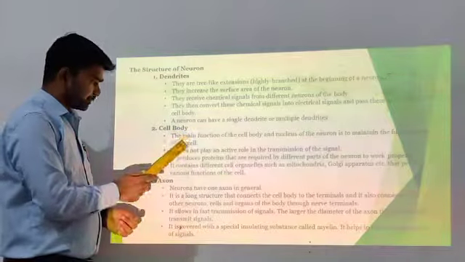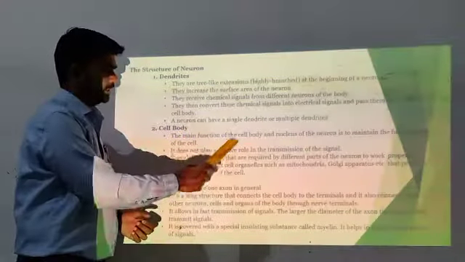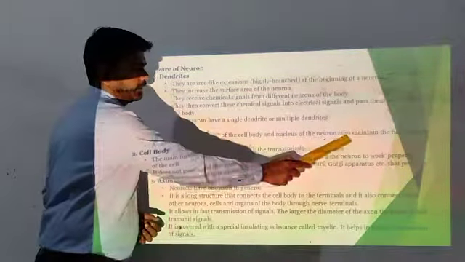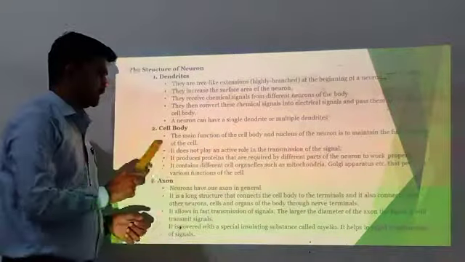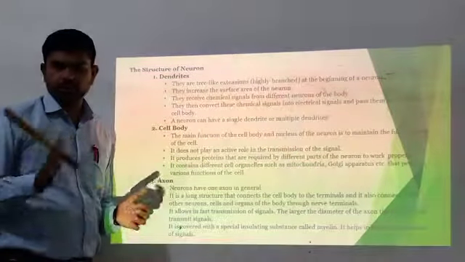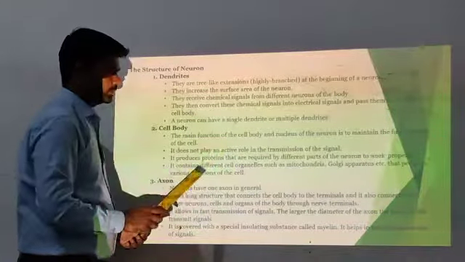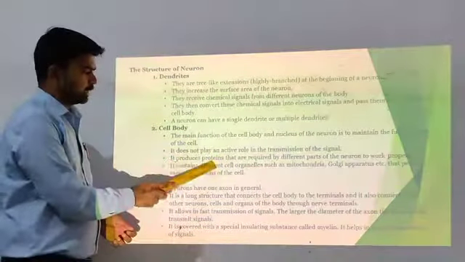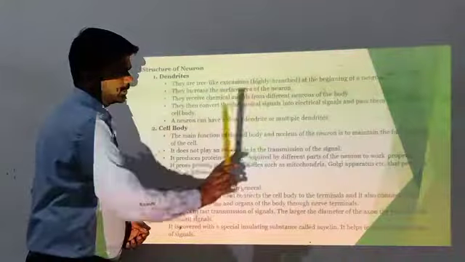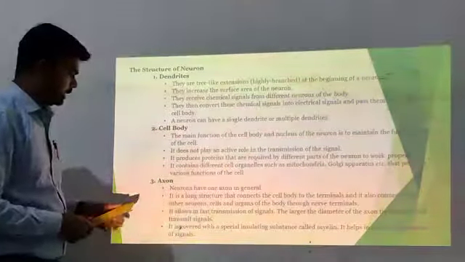Cell body. The main function of the cell body and the nucleus of a neuron is to maintain the functionality of the cell. It does not play an active role in the transmission of signals. It produces proteins that are required by different parts of the neuron to work properly.